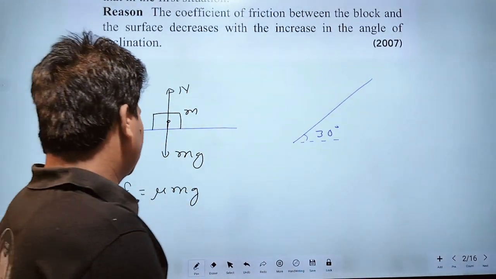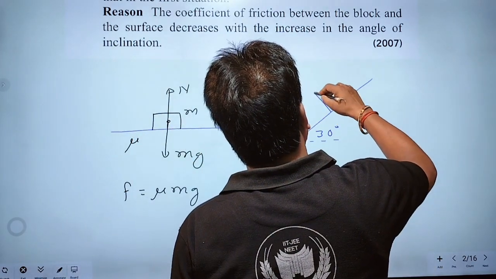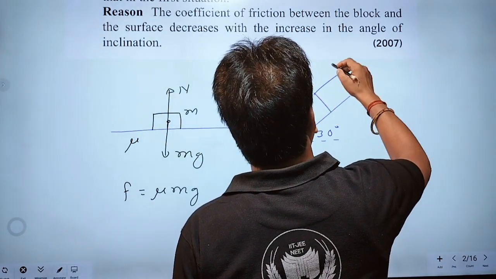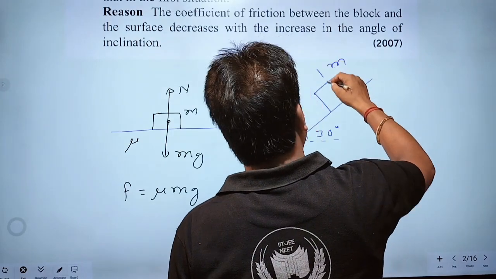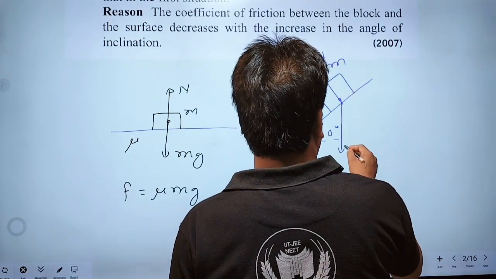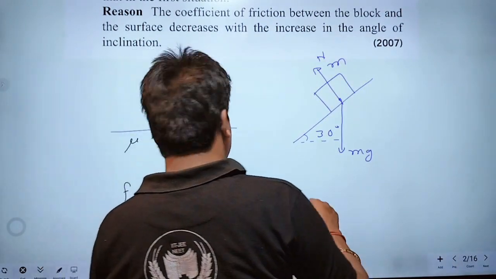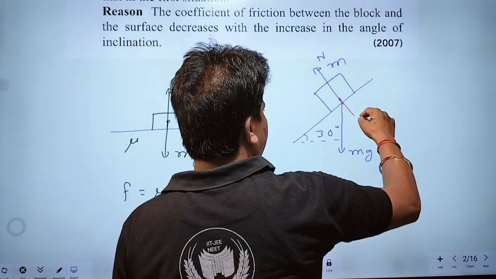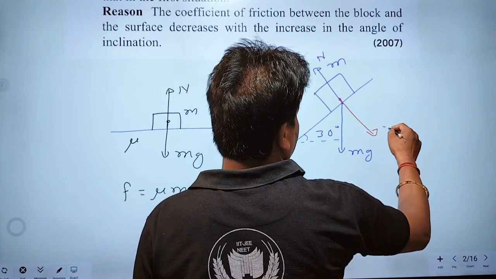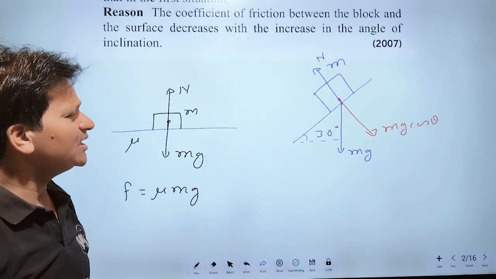But on this surface, suppose a block of the same mass m is kept. This is the normal reaction and this is the gravitational force. What will be the normal reaction here? Normal reaction will be mg cos 30 degree, right?